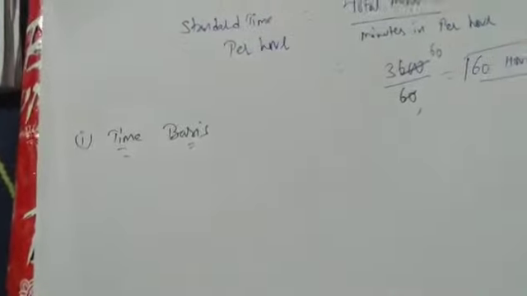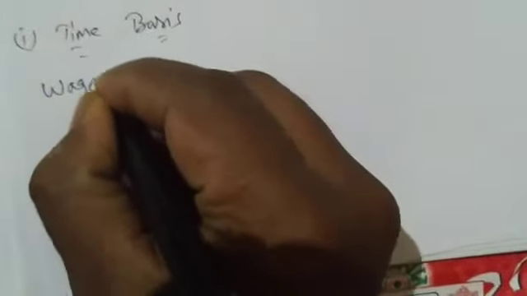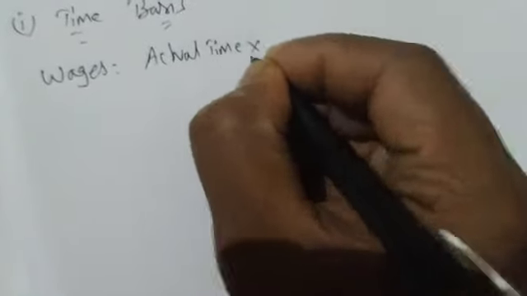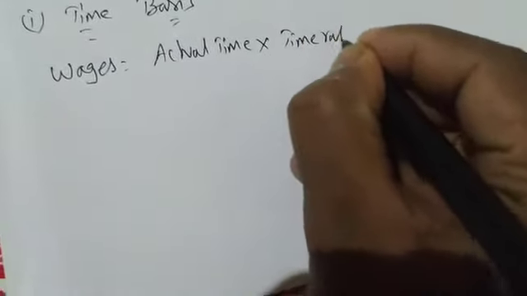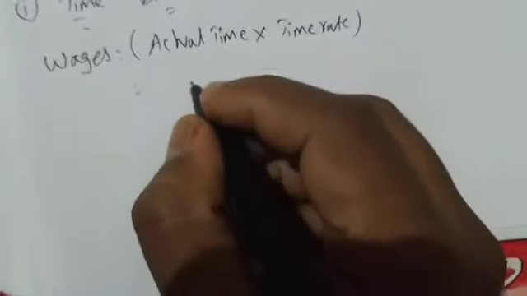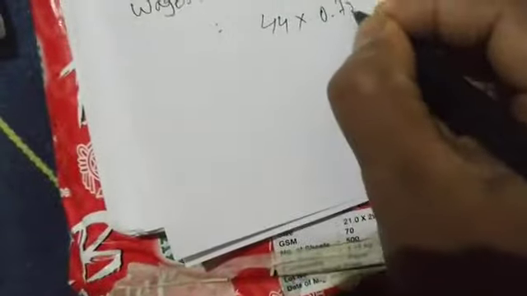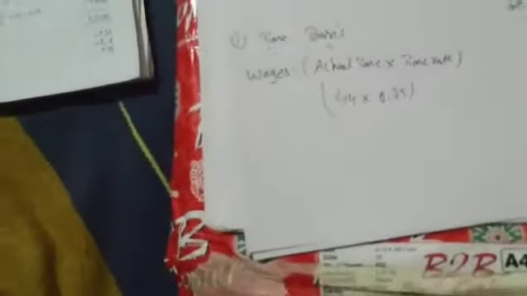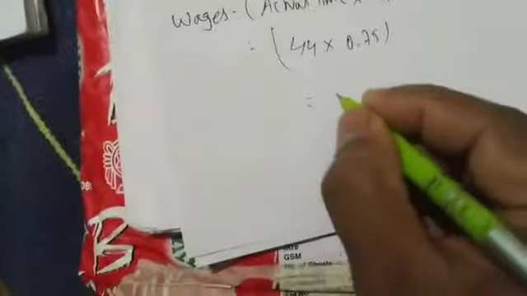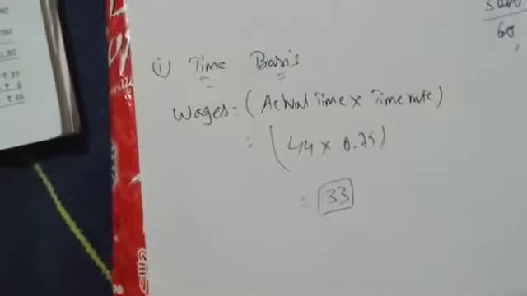Okay, on time basis we have to solve. So time basis means formula is what? Wages under time basis is what? Actual time into time rate. How much is actual time? It's given, right? 44 into how much is time rate? 0.75. So 44 into 0.75, we're getting 33 as wages based on time basis.